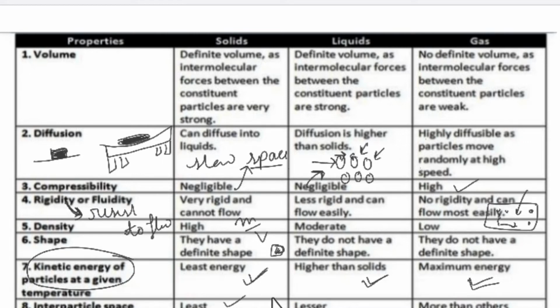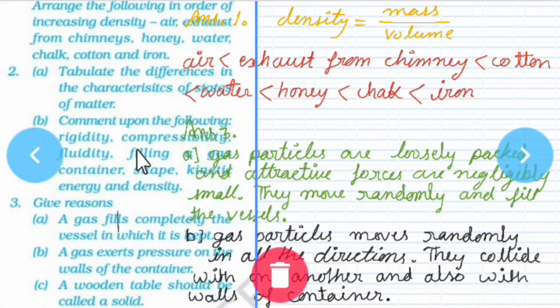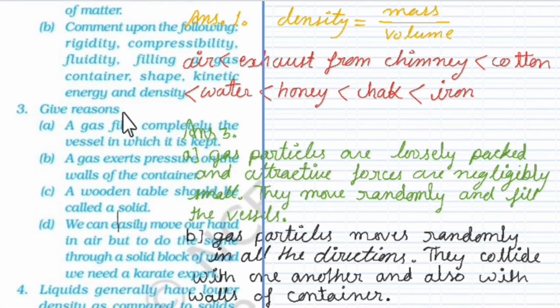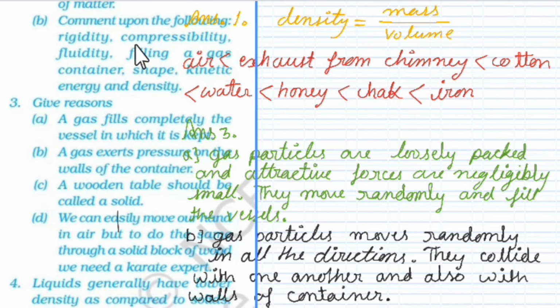We know it is the least in the case of solid, moderate in the case of liquid, and more than the others in the case of gases. Now for the next part of the question, you can comment on this section also in the same way we have explained: rigidity, compressibility, fluidity, filling a gas container, shape, kinetic energy and density.